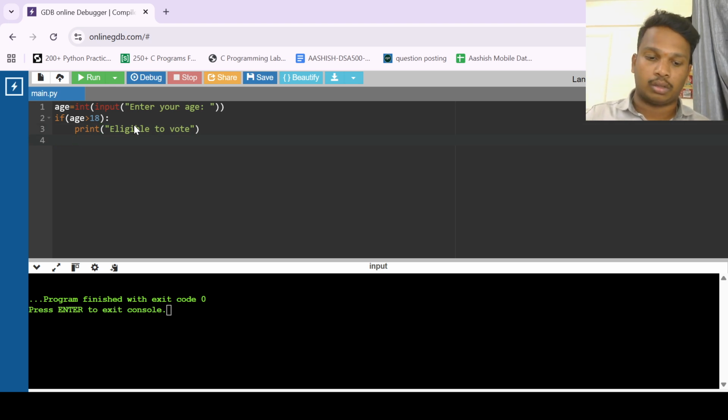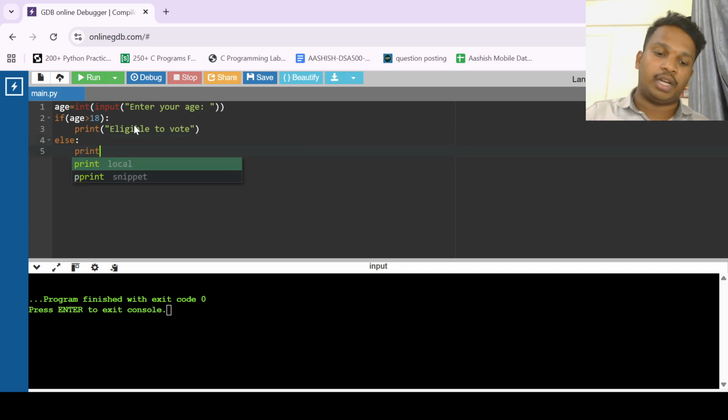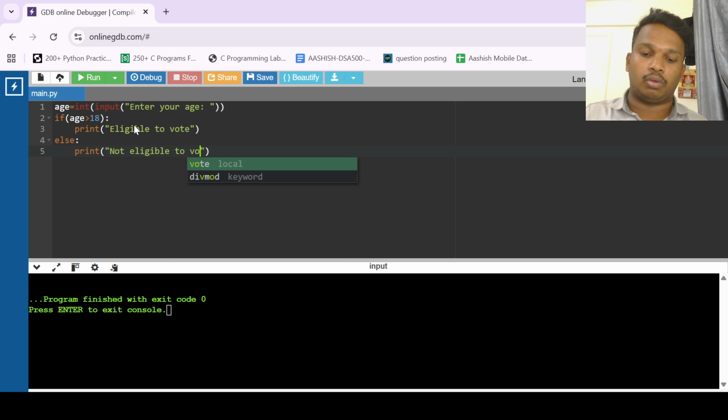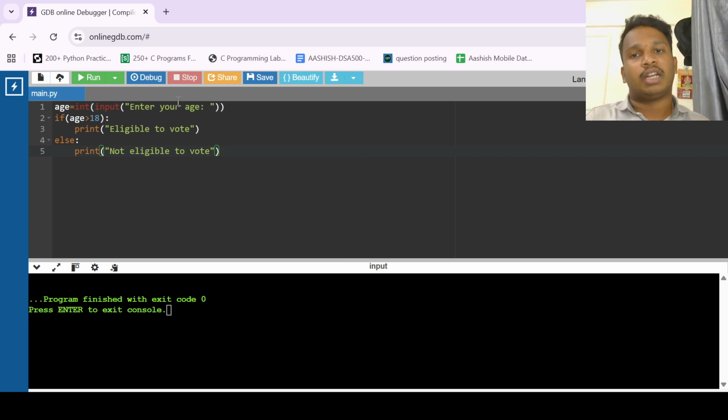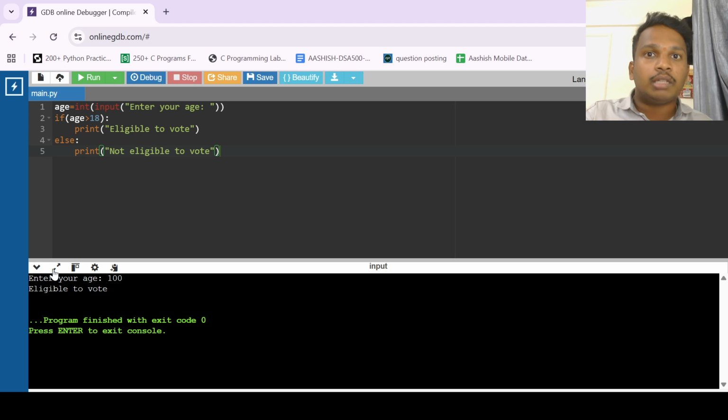If not, else, what should I print? Print not eligible to vote. Am I correct? Let's check this. If my age is 100, think that I am 100, my age is 100. Okay, now what should it print? You are eligible to vote.